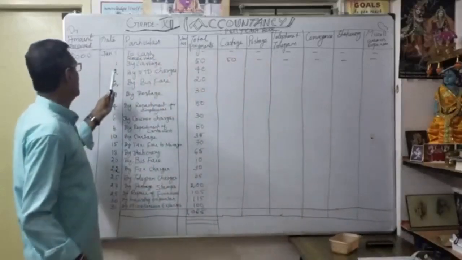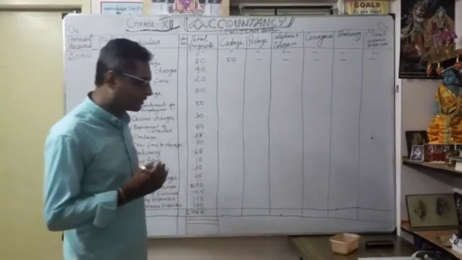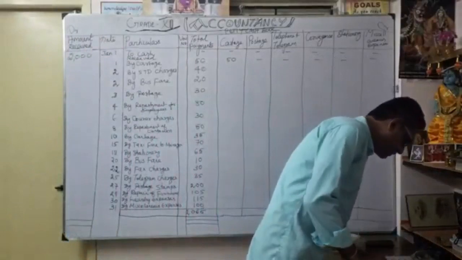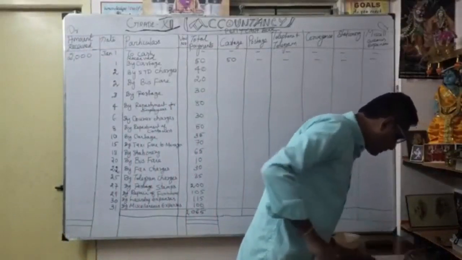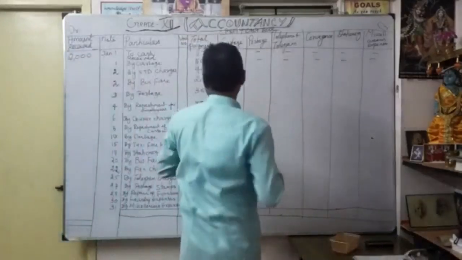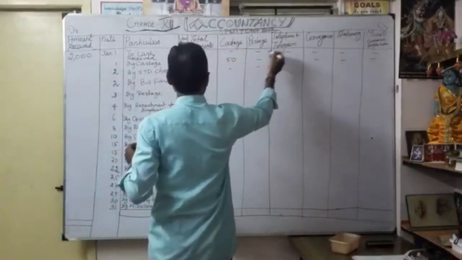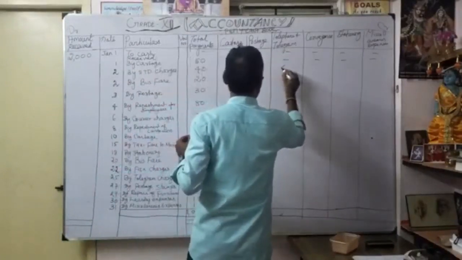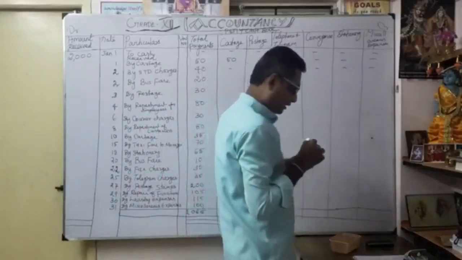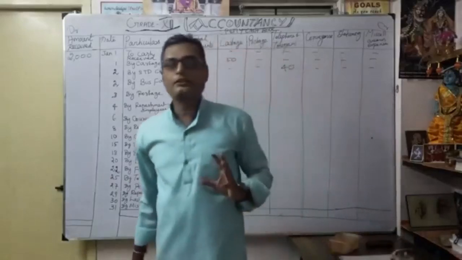Then next, January 2, by STD charges. Naturally, where will the STD charges come? You know very well. The STD charges will come under telephone or telegram. So you have to put it here, not postage, telephone or telegram, 40 rupees. Then here dash, dash, dash. You understood how you are going to write? Likewise you have to do.